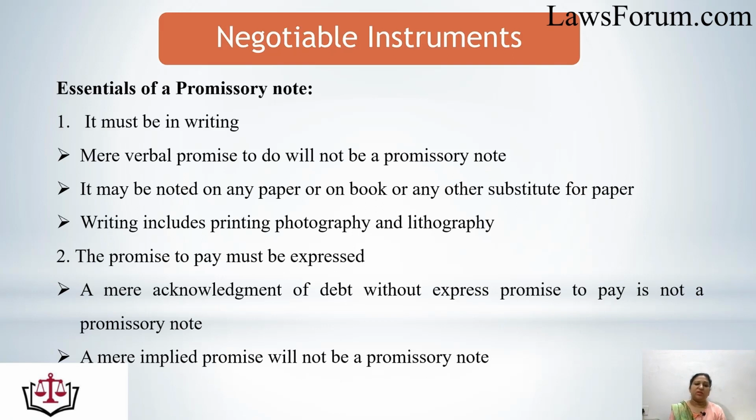The second essential is that the promise to pay must be express. That means there must be an express contract, an express agreement to pay the specified money. A mere acknowledgement of debt, that means I am just saying that I have taken this much amount from another, does not make a promissory note. A mere acknowledgement of debt without an express promise to pay is not a promissory note. That means in every promissory note, there must be an acknowledgement of debt, or with that acknowledgement, there must be a promise to pay. A mere implied promise will not make a promissory note.